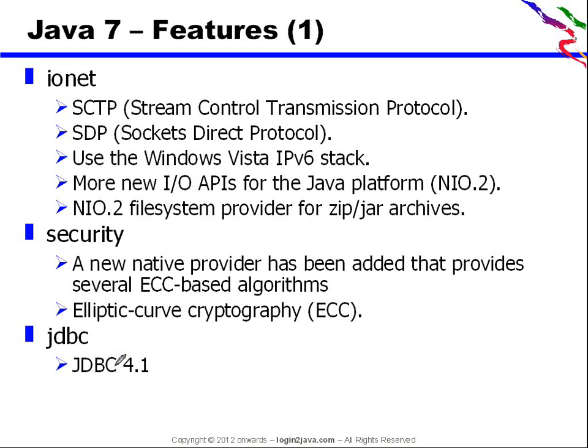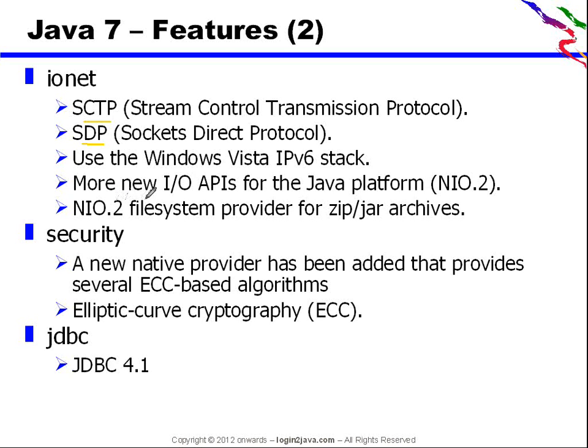There are lots of new things coming up in Java IO and Java Net: support for Stream Control Transmission Protocol and Sockets Direct Protocol, and it also supports the IPv6 stack of Windows Vista.